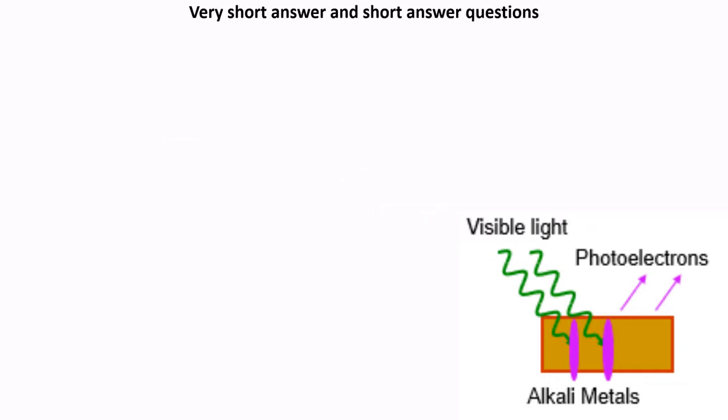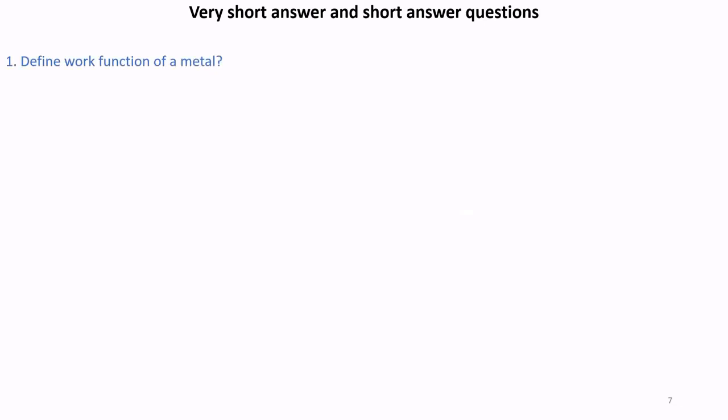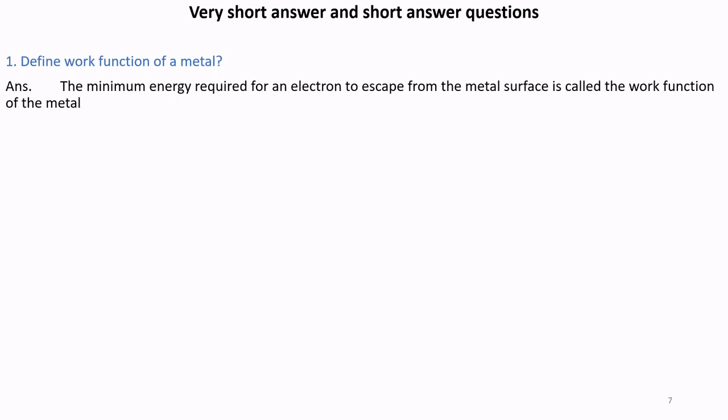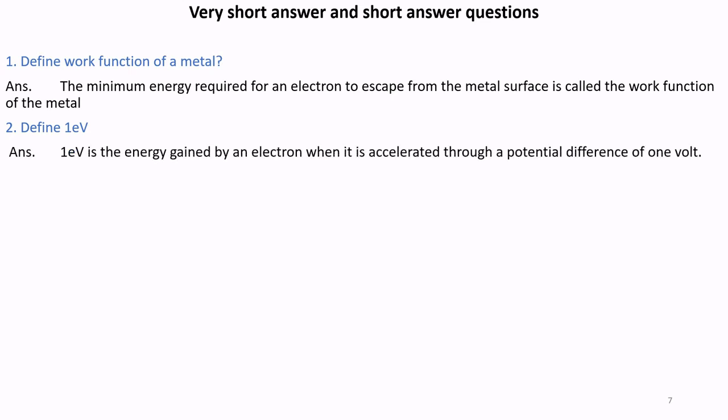Very short answer and short answer questions. Question number 1. Define work function of a metal. Answer. The minimum energy required for an electron to escape from a metal surface is called the work function of a metal. Question number 2. Define 1 electron volt. 1 electron volt is the energy gained by an electron when accelerated through a potential difference of 1 volt.